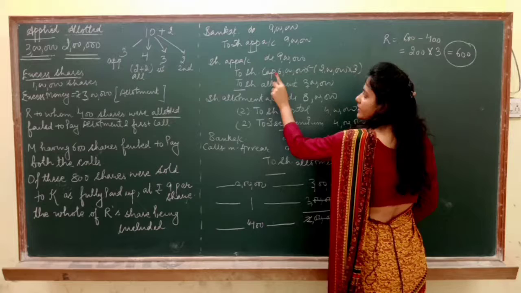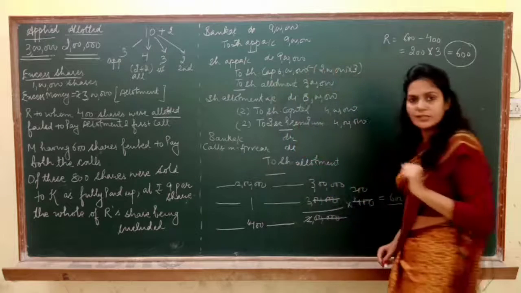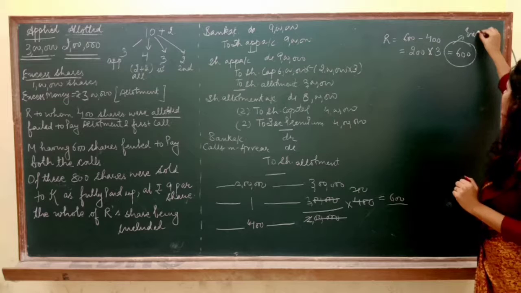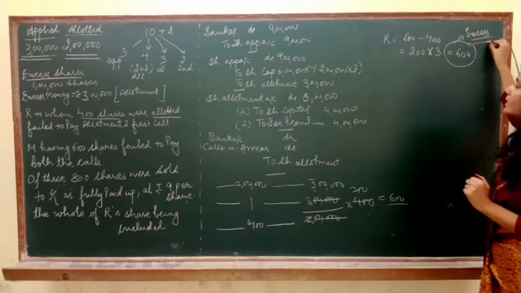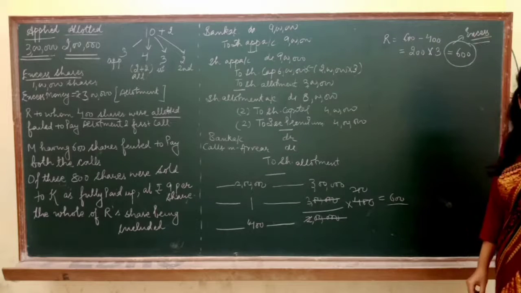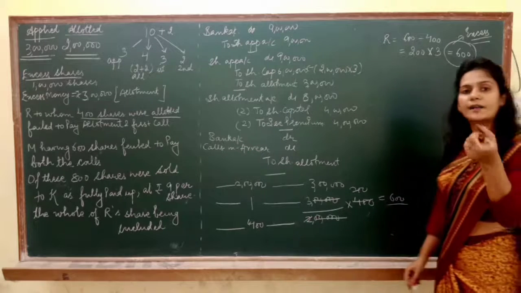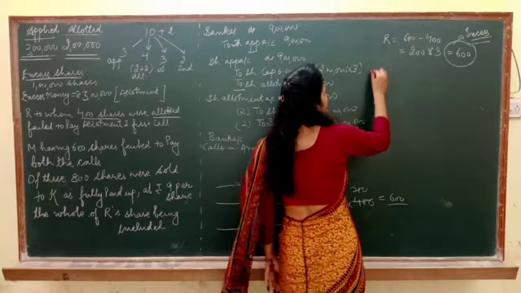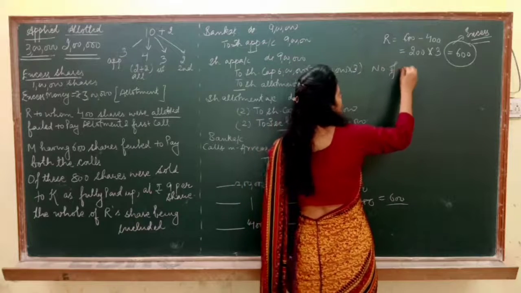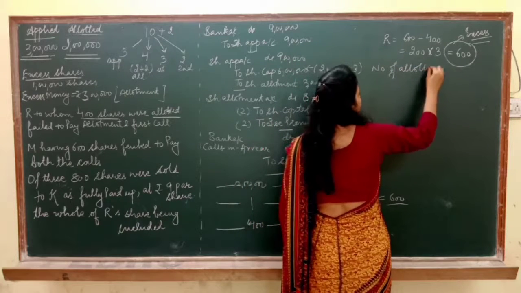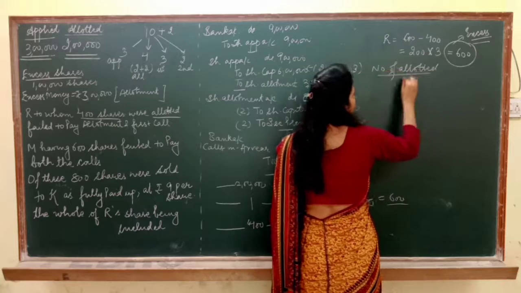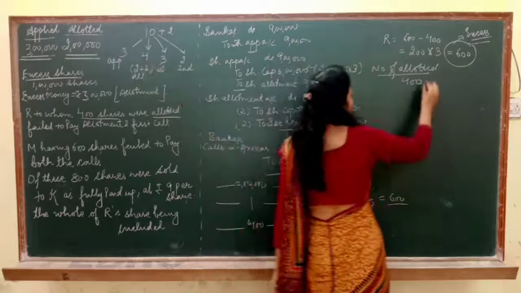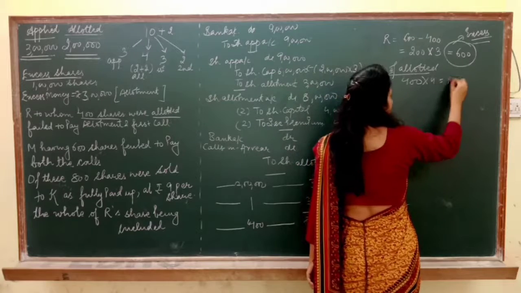You can see anyone's excess money is adjusted on allotment. It means R's excess money will also be adjusted on allotment. Got it? And now R has not paid the allotment. Now let's see. How many allotted shares does R have? 400. R has not paid the allotment. So 400 into 4 is 1600.